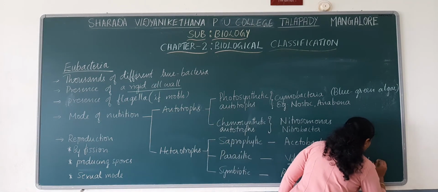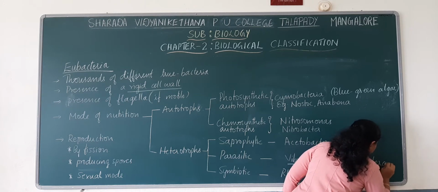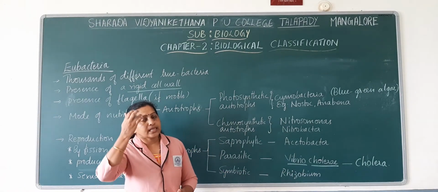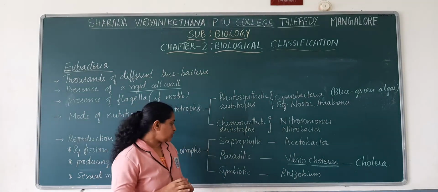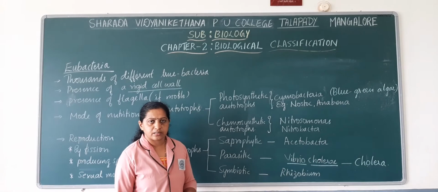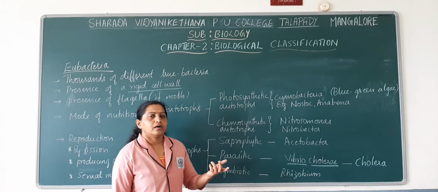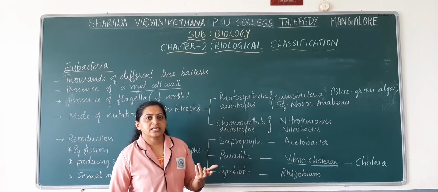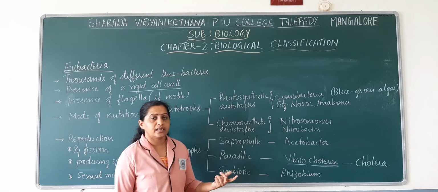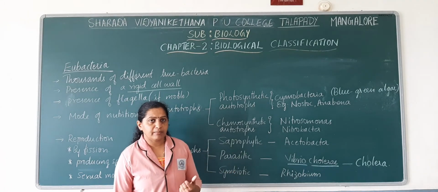Disease known as cholera. Especially in humans, it causes disease known as cholera. Similarly, there are certain pathogens or disease causing organisms which cause disease in plants. For example, citrus plants. Citrus plants are mainly affected by some of the pathogens, especially the bacteria that causes disease in them, known as